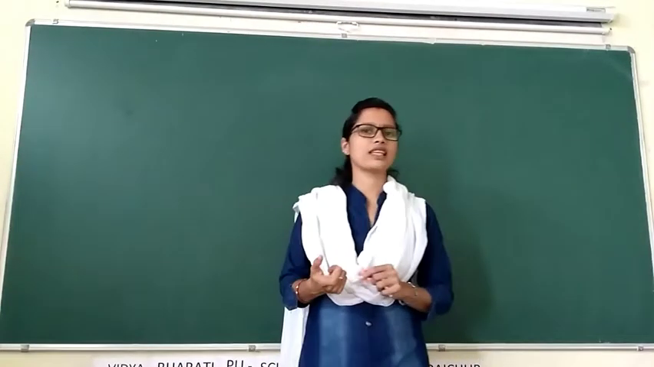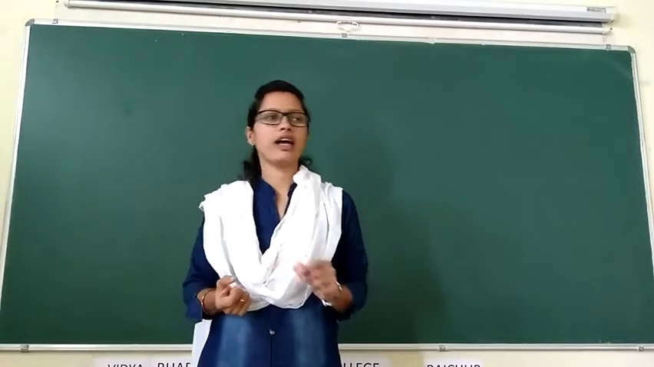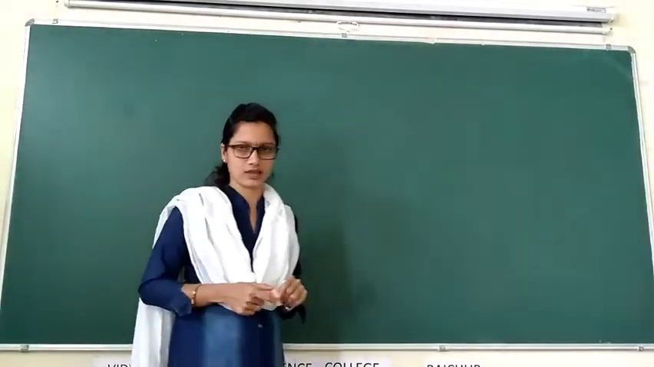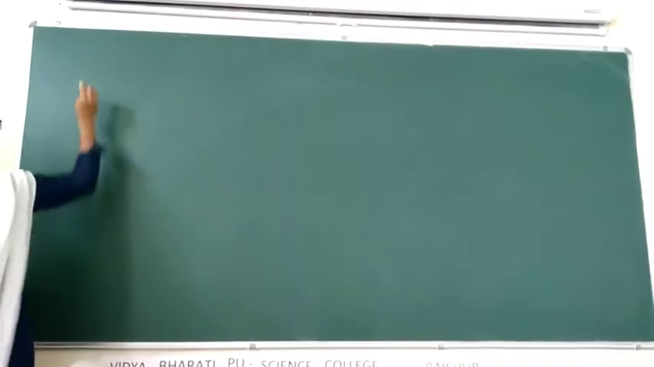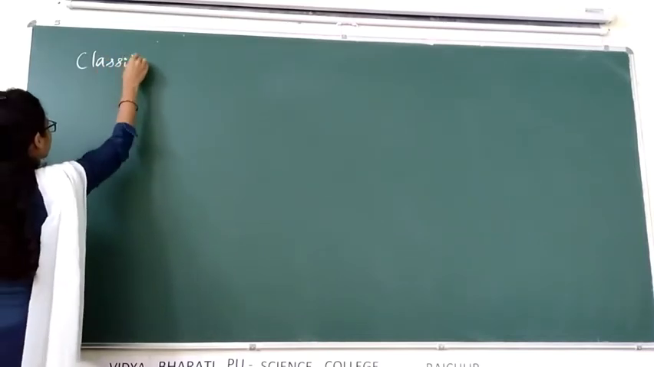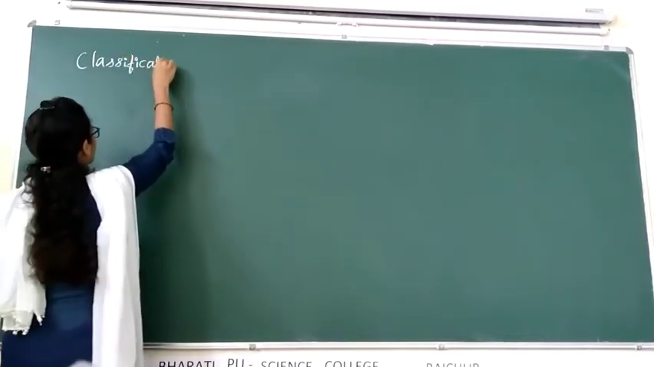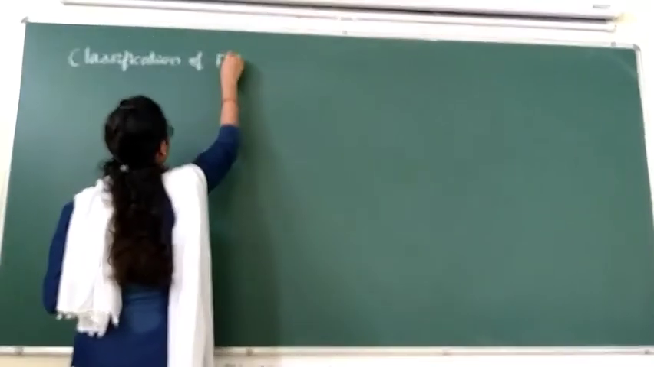Then mycorrhiza is nothing but a symbiotic association between fungi and the roots of higher plants. Lichen is nothing but symbiotic association between fungi and algae. In this class, let us discuss about the classification of fungi.